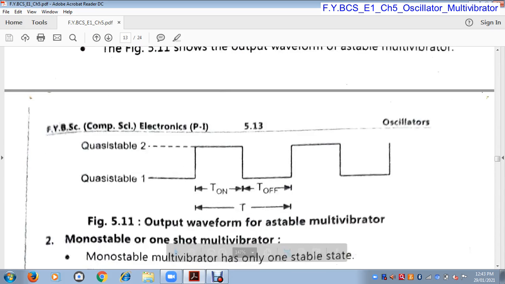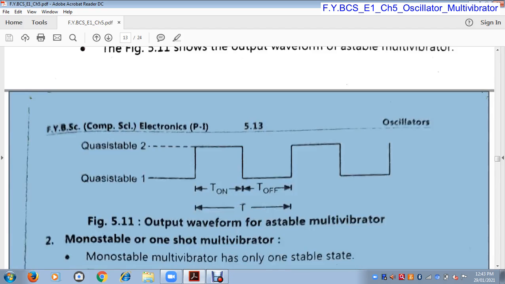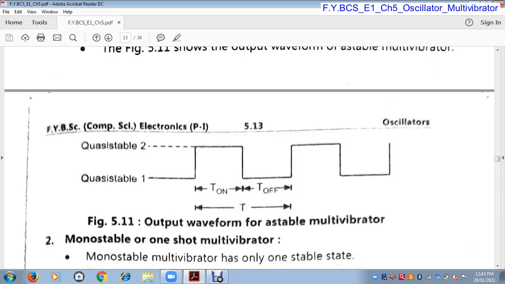So this is the output waveform of an astable multivibrator. This is the on state and this is the off state. This is quasi stable state 2, this is quasi stable state 1. So for a particular time period, an astable multivibrator remains in on state, and when this time period is over, then for the next time period it is in off state. So this multivibrator continuously fluctuates between on time and off time.